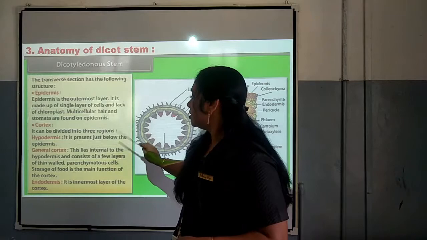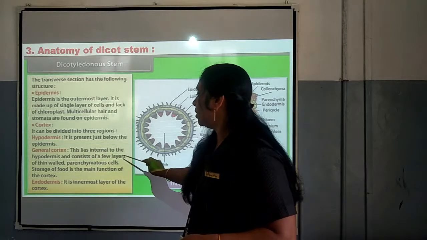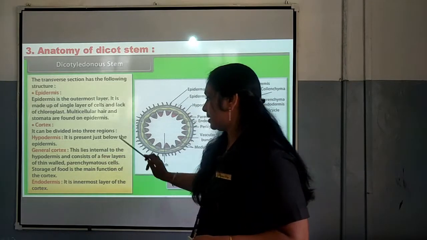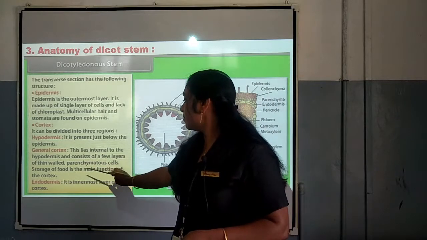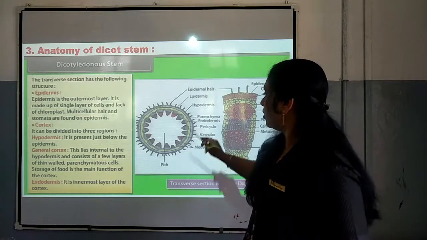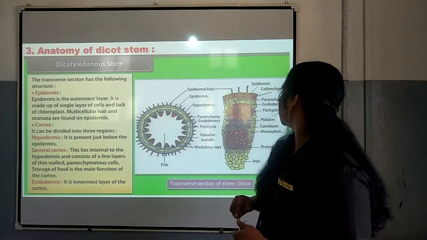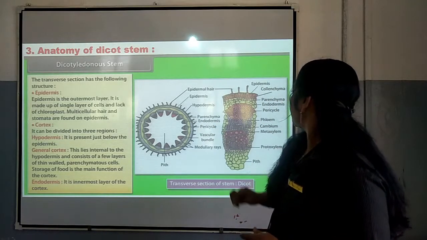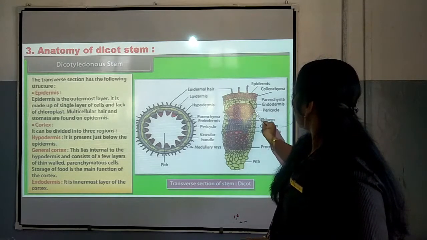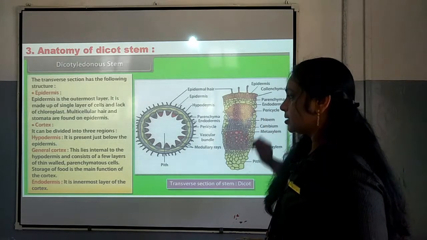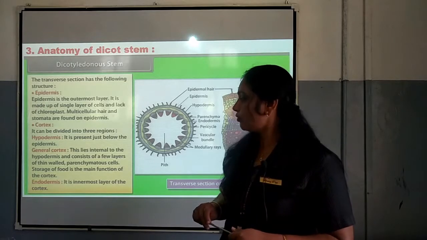This lies internal to the hypodermis and consists of a few layers of thin walled parenchymatous cells, and storage of food is the main function of the cortex. This is the cortex, this part here. The main function of the cortex is the storage of food.